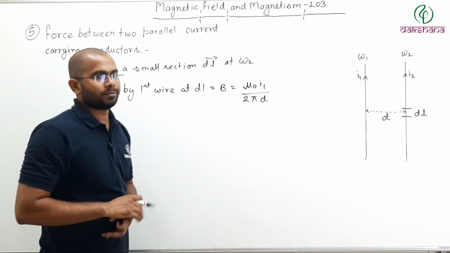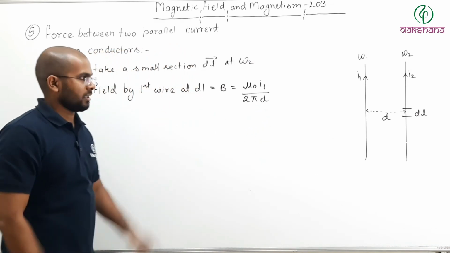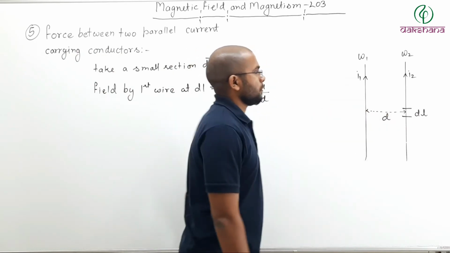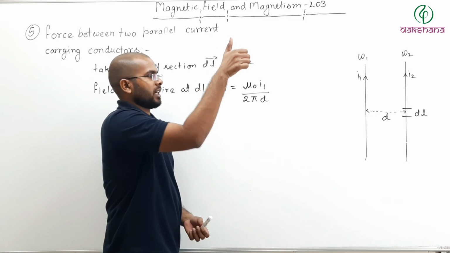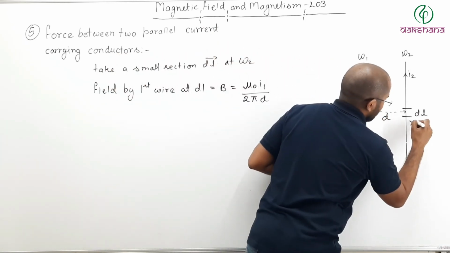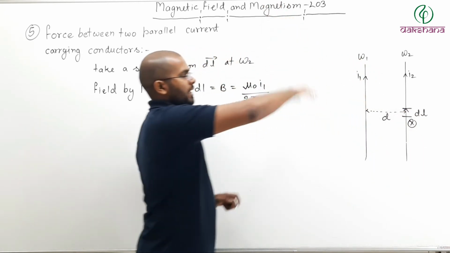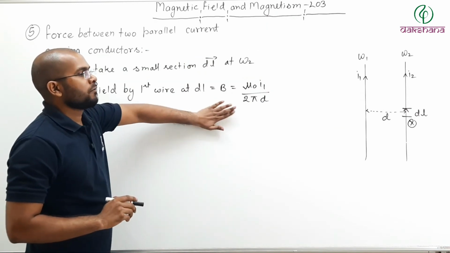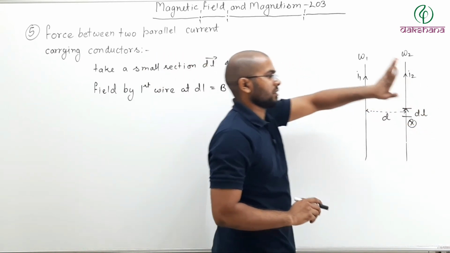So 2 pi d. Now do not confuse between this d and this dl. They are different. So this is the field due to this wire at here. Now what is its direction? Finger, thumb towards the direction of current, fingers inside. So here field is inside. And what is the direction of DL? Upward, direction of current.